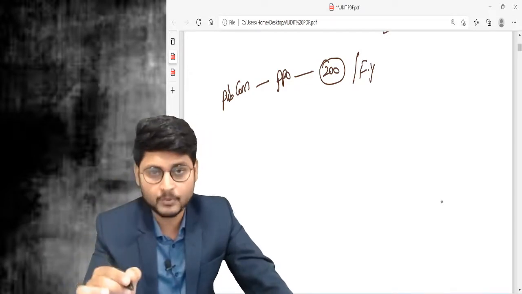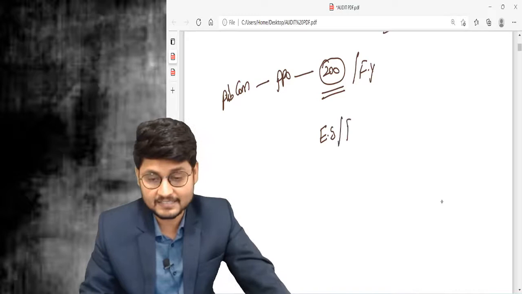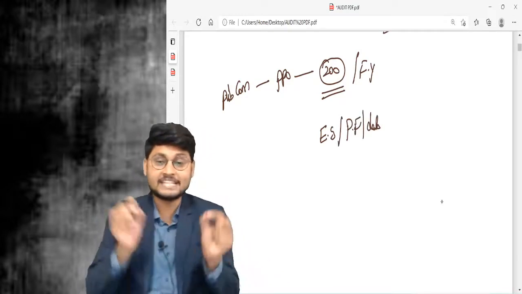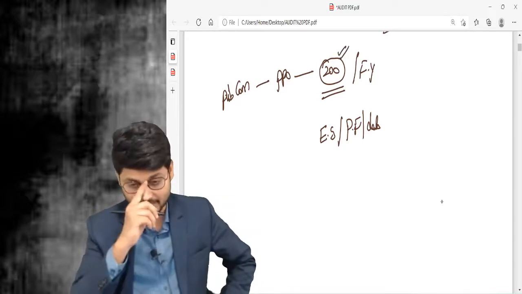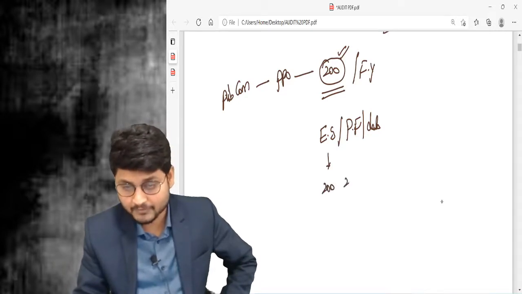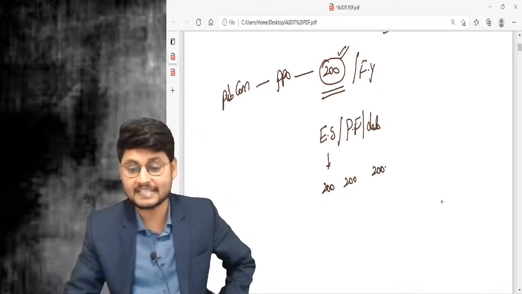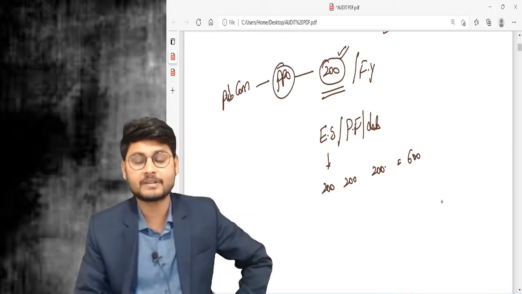And one beautiful point is, this 200 shall be considered separately for equity shares, and separately for preference shares, debentures, etc. For each type of security, this 200 shall be there in a financial year. For equity shareholders it will be 200, for preference shareholders 200, for debentures 200. In aggregate, there can be 600 also in a financial year, and still it will be called a private placement offer only.